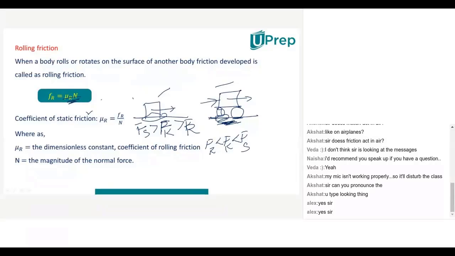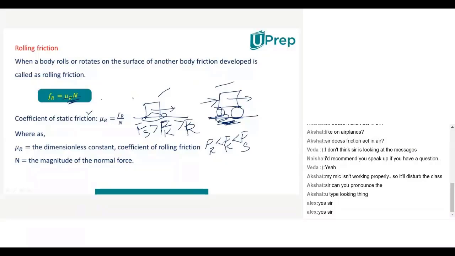Good. So you have to remember this order. Again, I am asking Naisha. Tell me, Naisha, the order of frictional forces. Sir, rolling friction is least, sliding friction after that, and static friction is the highest. Okay, if I give any question like this, will you answer correctly in the examination? Yes, sir. Okay, right.